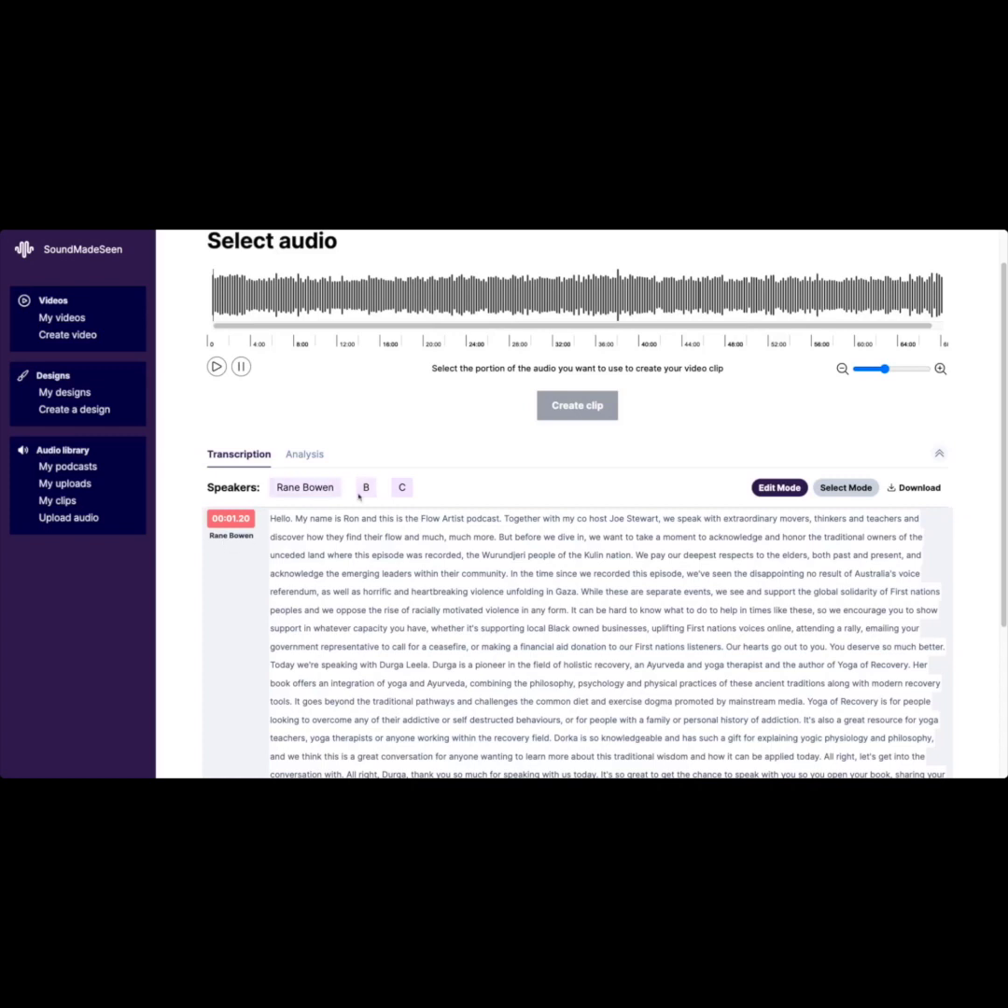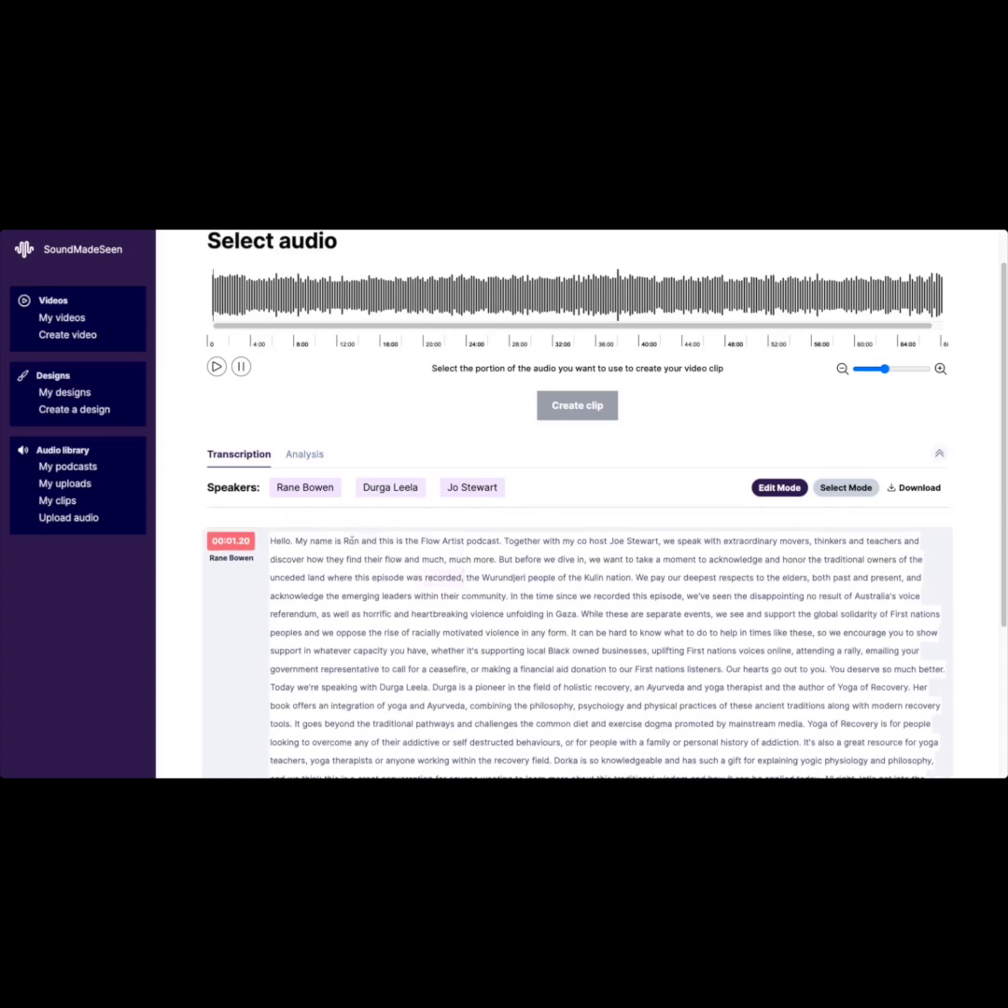And you can see it's updating in the editor here. Is Durga Leela, and of course, Jo. Now you might notice that there's some typos here. It usually gets my name wrong, so I'm going to change that. Jo is actually short for Joanna, not Joseph. So I'll change that as well. And I can just go through and update any spelling errors I see here.